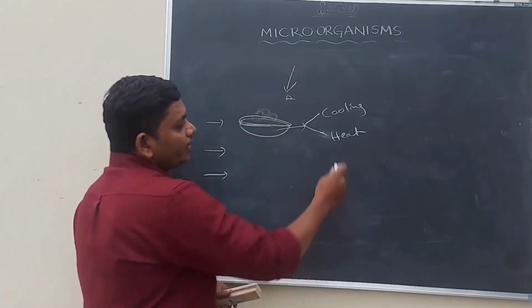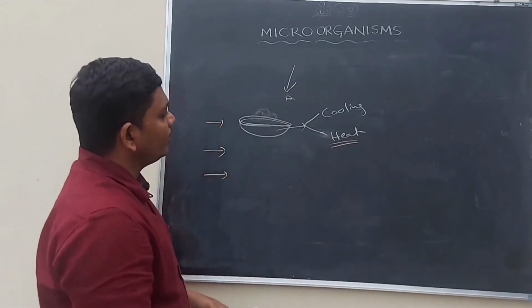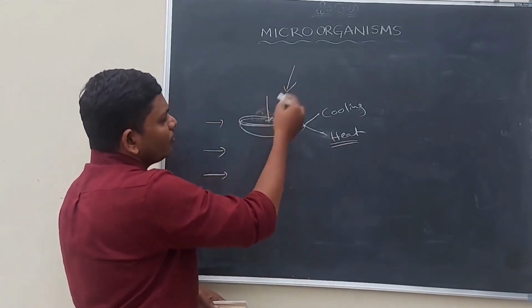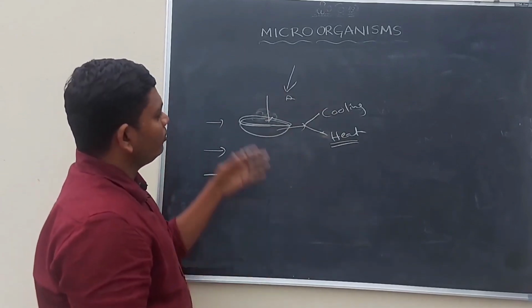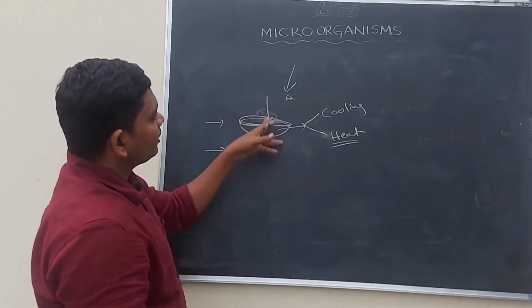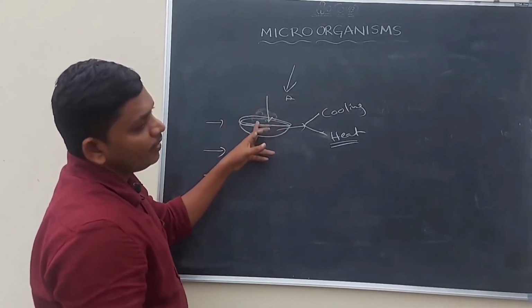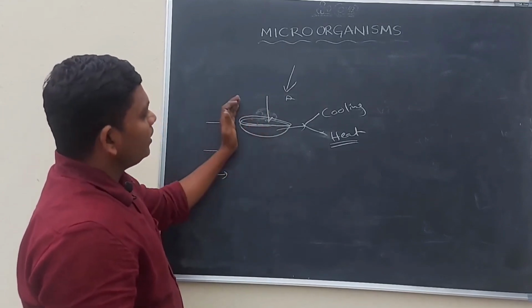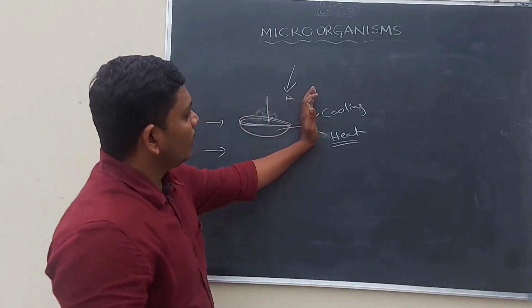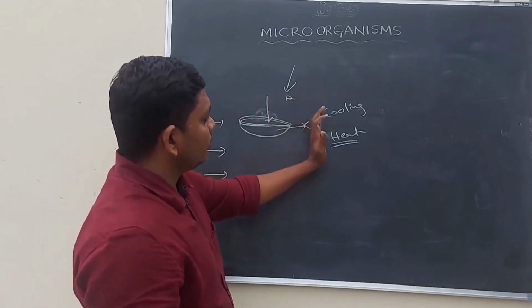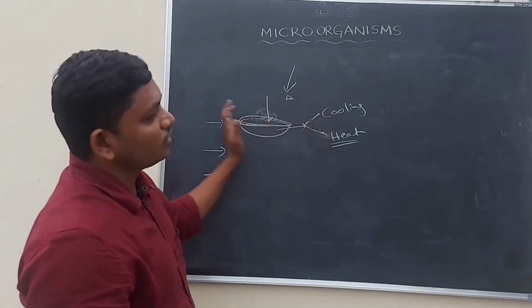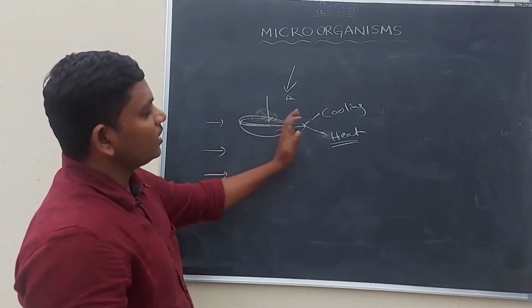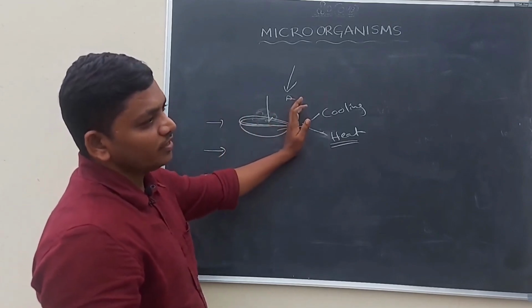And if we heat the food material, the bacteria, fungus or viruses in it will die and the food material will be good in taste and looks. In these two ways we can preserve food materials at home. This is the first method of preserving food material.